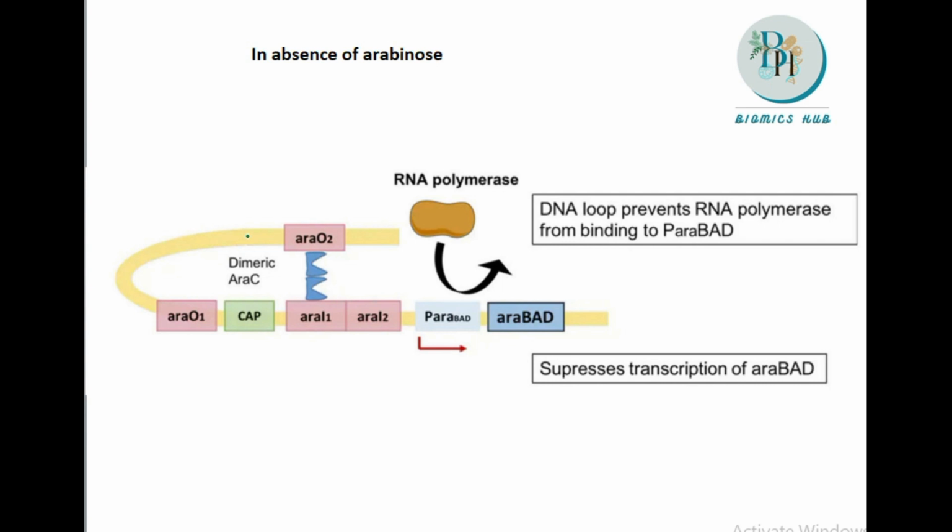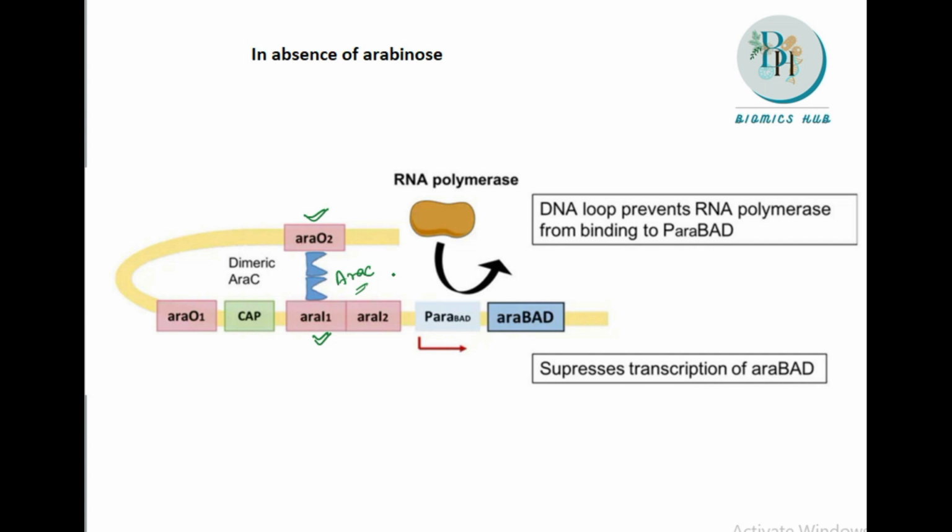When the arabinose is not present, AraC will come and bind at the controlling sites. It has the binding property. The controlling sites are araO2, which is operator 2 for the arabinose, and araI1. In these two regions, the AraC will come and bind.